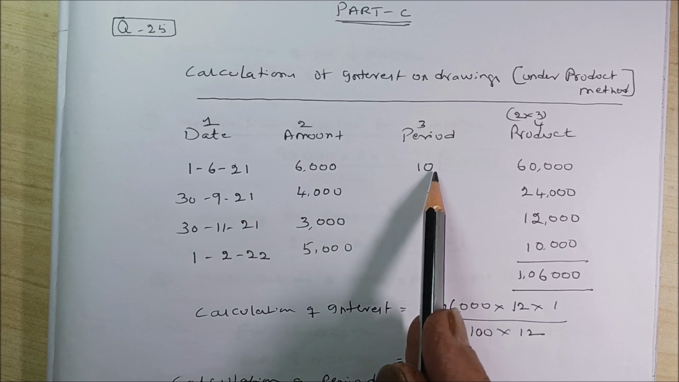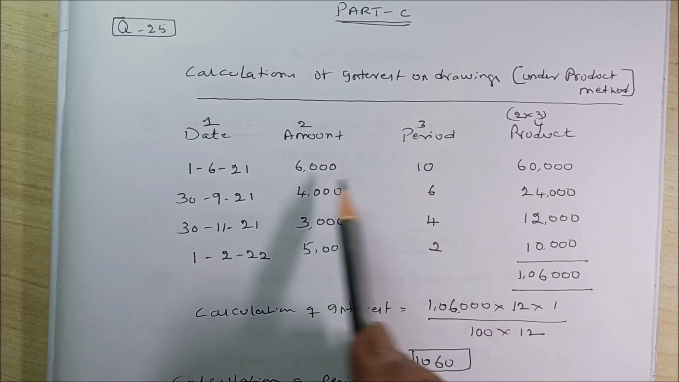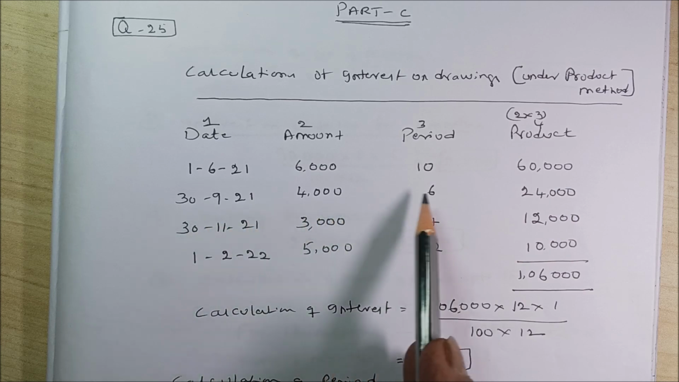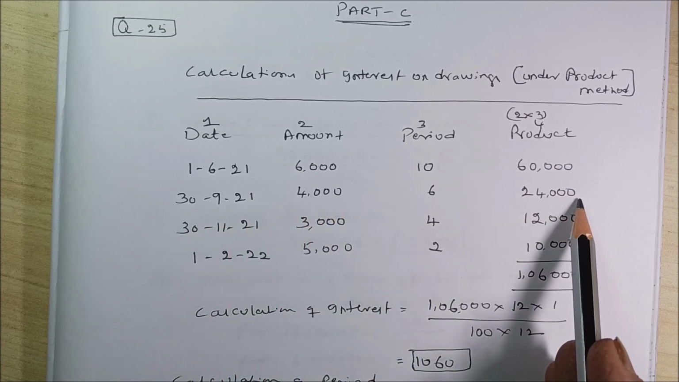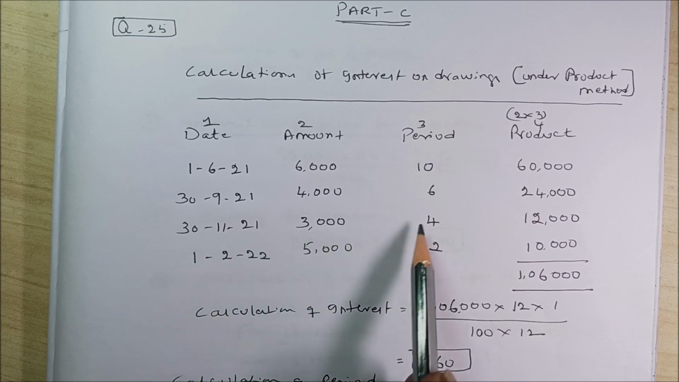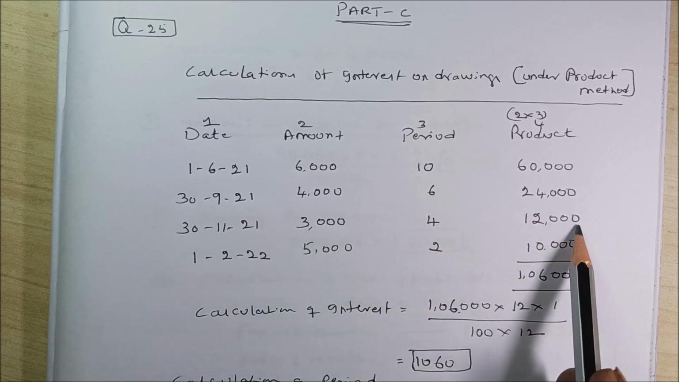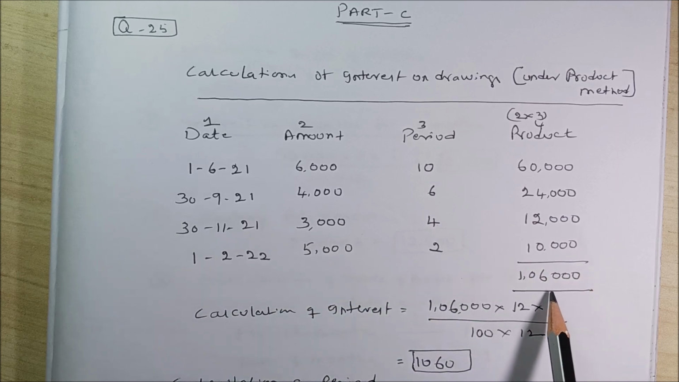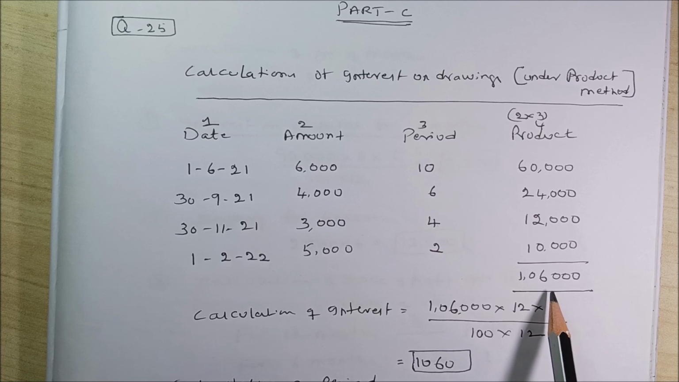1/6/21, 6,000, period is 10 months, then 10 into 6,000 is 60,000. 30th 9/21, 4,000, 6 into 4,000 is 24,000. 30th 11/21, 3,000 into 4 is 12,000. 1/2/22, 5,000 into 2 is 10,000. Total it comes to 1,06,000.